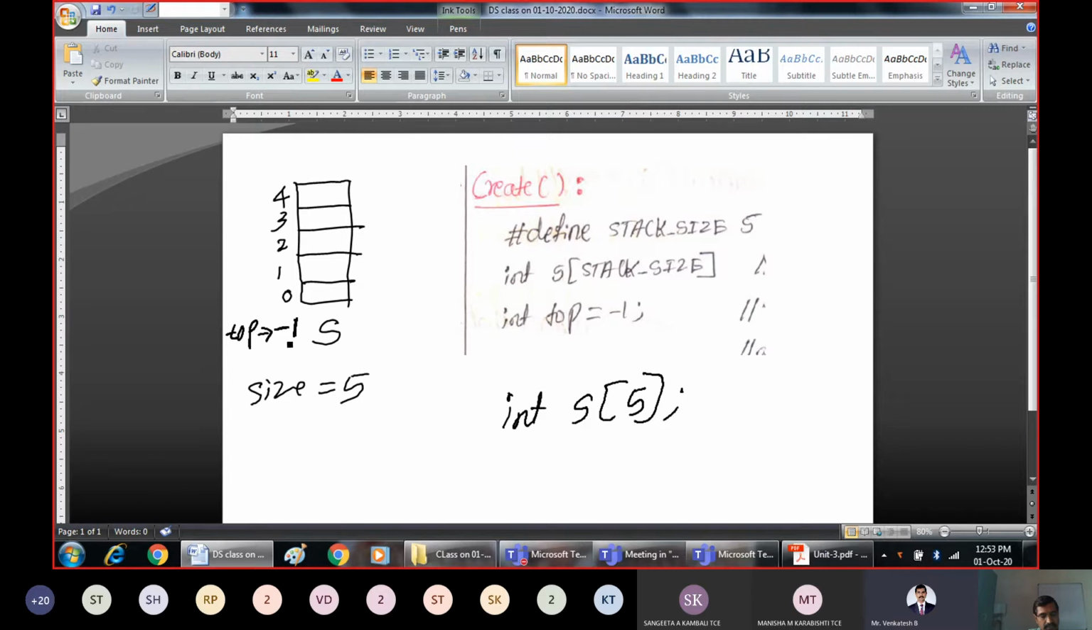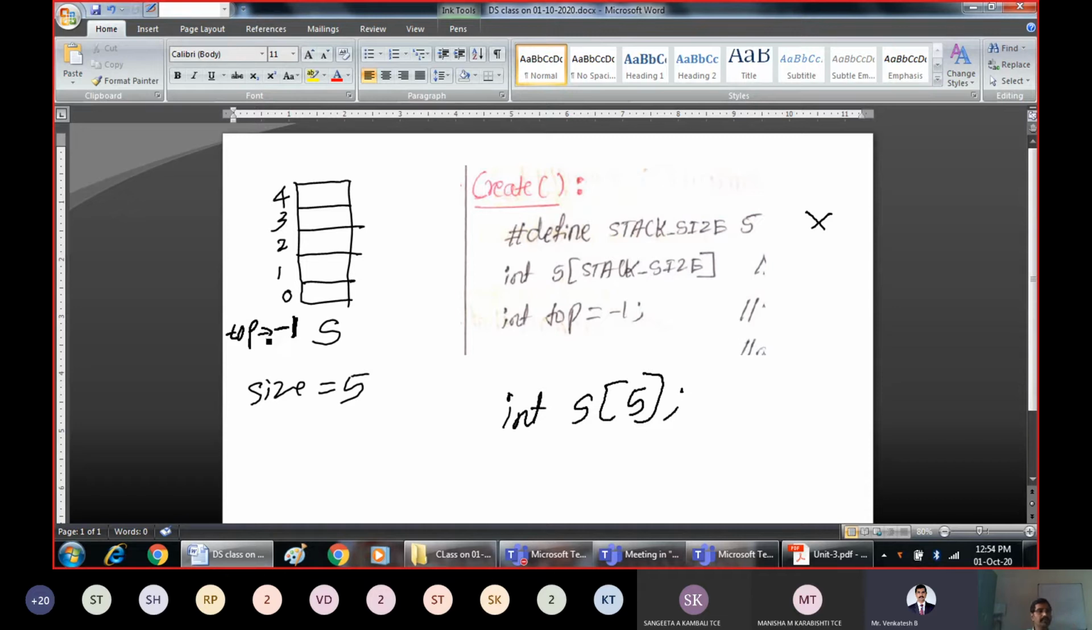The top is equal to -1. -1 indicates that there are no elements in the stack. This is how we create the stack. While creating a stack, you have to follow 3 steps. Define the maximum size for the stack. If you want, you can eliminate this first step and directly write int S of 20, int S of 50, int S of 100, whatever size you want. Then initialize top to -1, because while you create it, we are assuming that there are no elements in the stack.